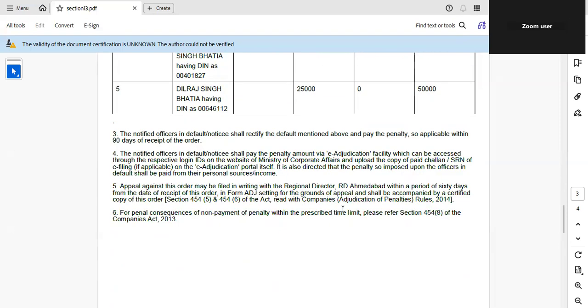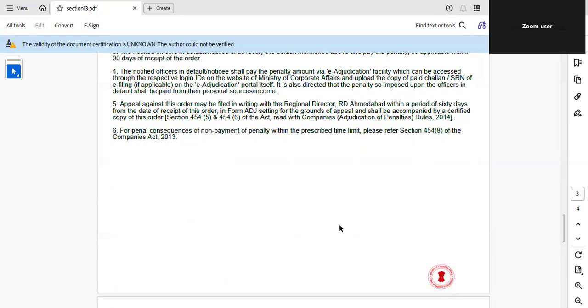Penalty has to be paid through the director's personal account. Company cannot reimburse. If they wish, they can go to appeal before the RD.